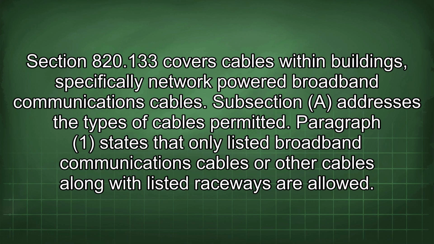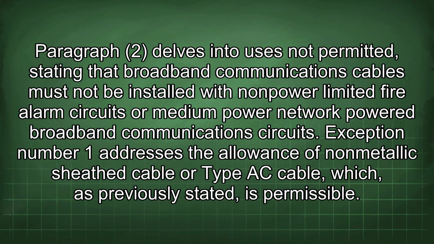Section 820.133 covers cables within buildings, specifically network-powered broadband communications cables. Subsection A addresses the types of cables permitted. Paragraph 1 states that only listed broadband communications cables or other cables along with listed raceways are allowed. Paragraph 2 delves into uses not permitted, stating that broadband communications cables must not be installed with non-power limited fire alarm circuits or medium power network-powered broadband communications circuits. Exception number 1 addresses the allowance of non-metallic sheath cable or type AC cable, which, as previously stated, is permissible.